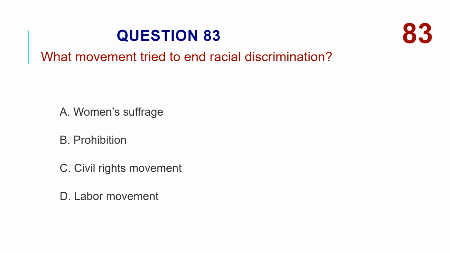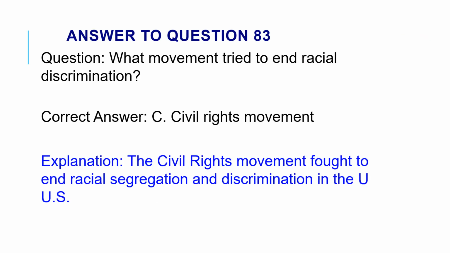What movement tried to end racial discrimination? A. Women's suffrage. B. Prohibition. C. Civil rights movement. D. Labor movement. The correct answer is C. Civil rights movement. The civil rights movement fought to end racial segregation and discrimination in the U.S.